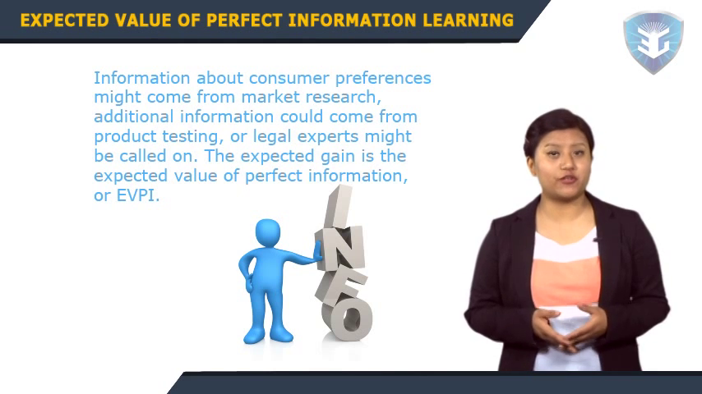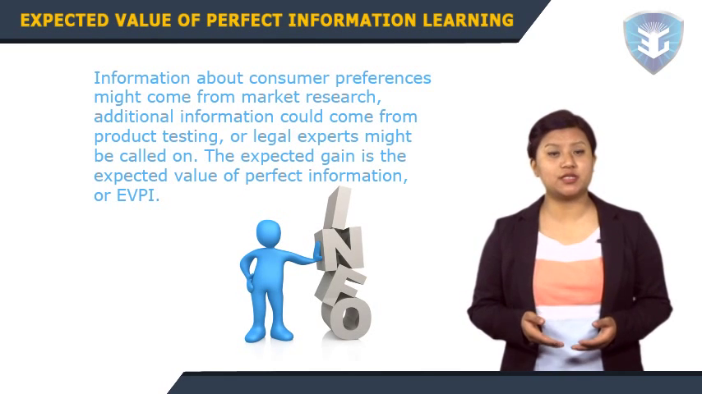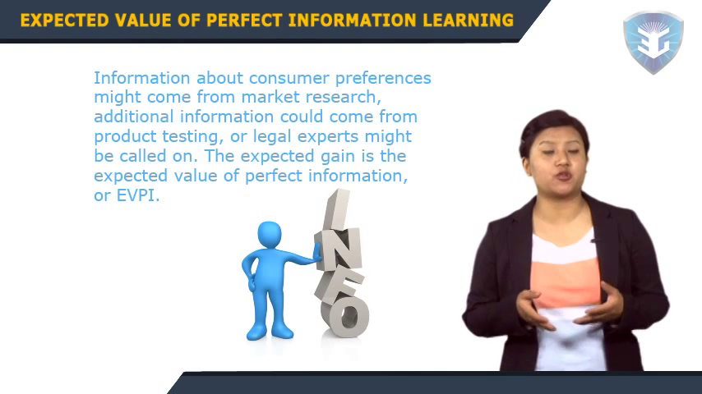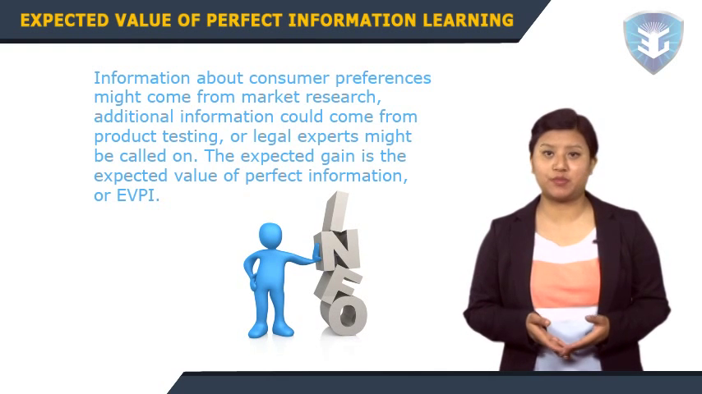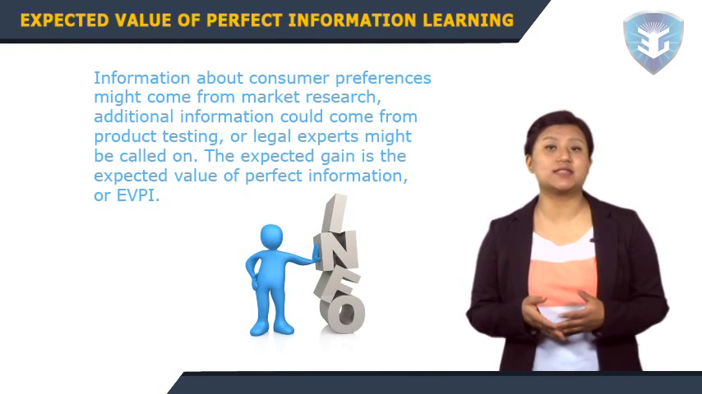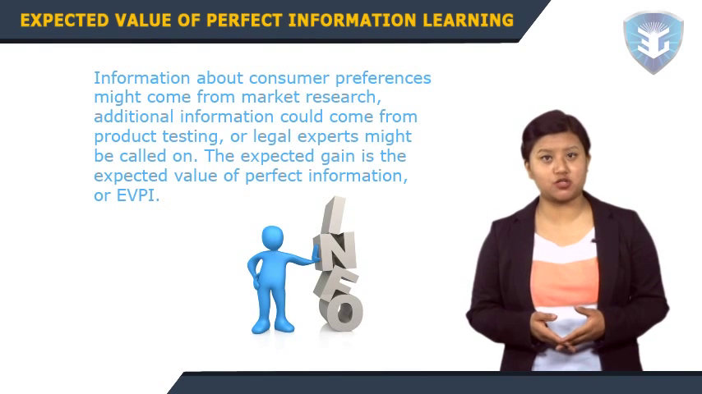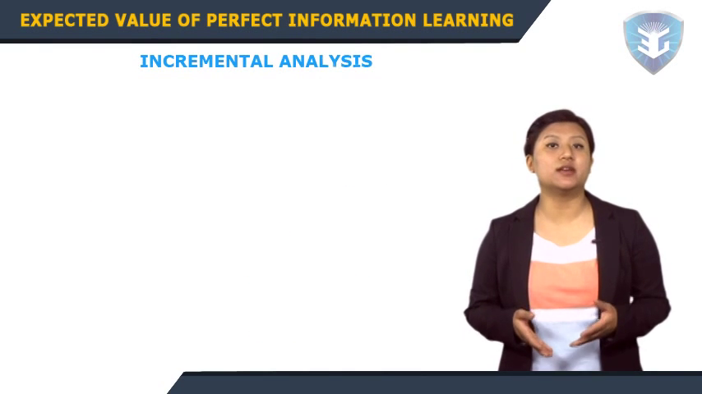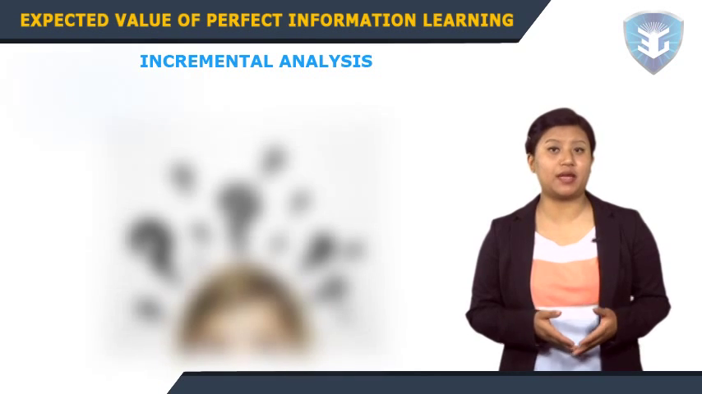Information about consumer preferences might come from market research, additional information could come from product testing, or legal experts might be called on. The expected gain is the expected value of perfect information or EVPI. Let's now learn about incremental analysis, make or buy.